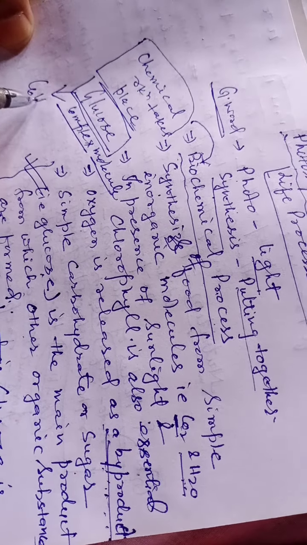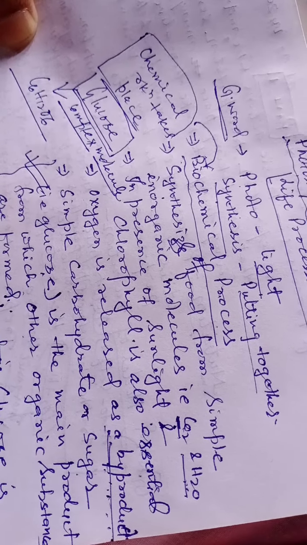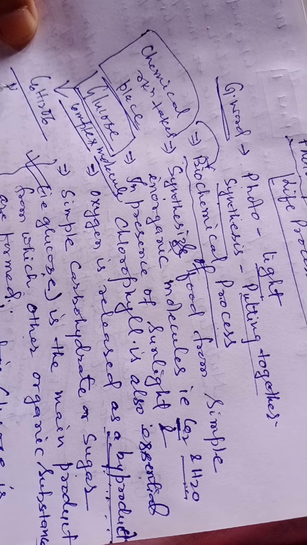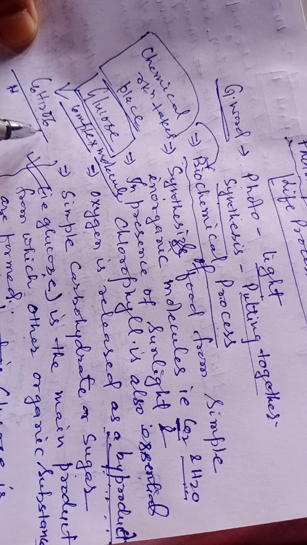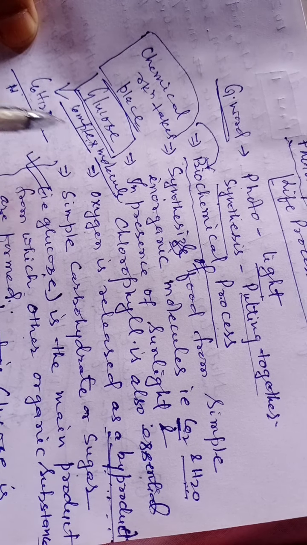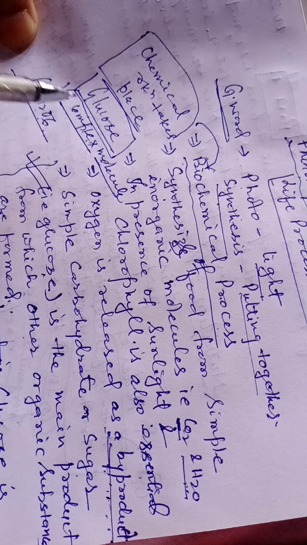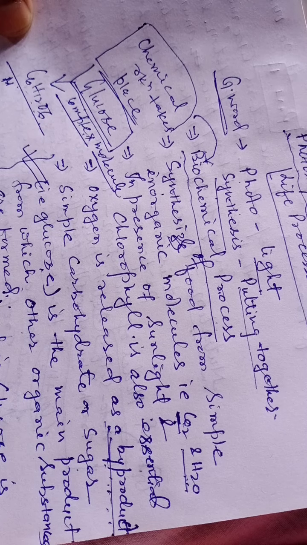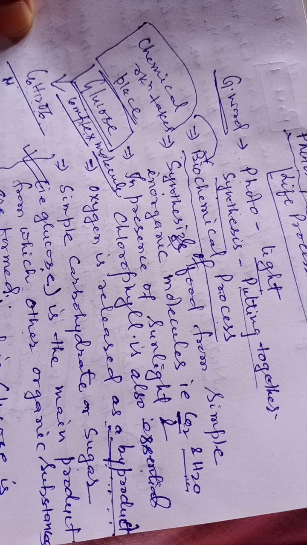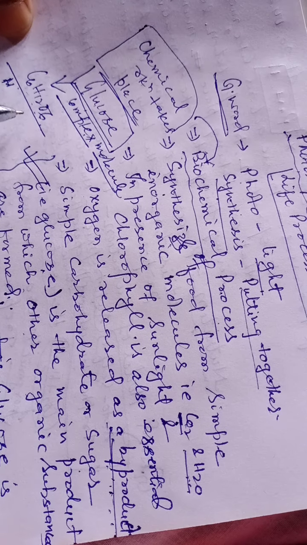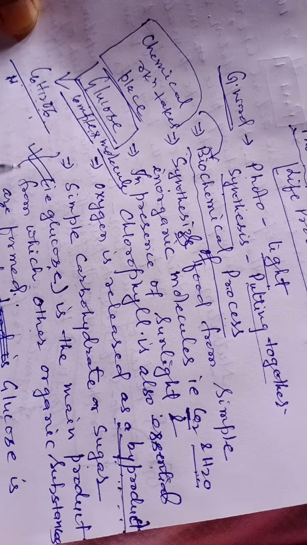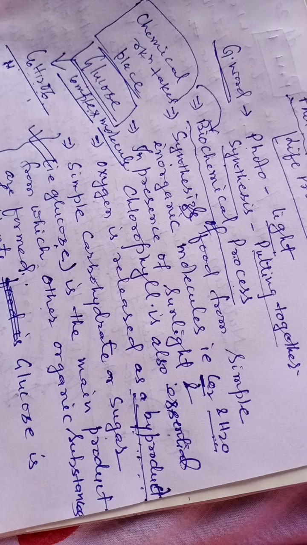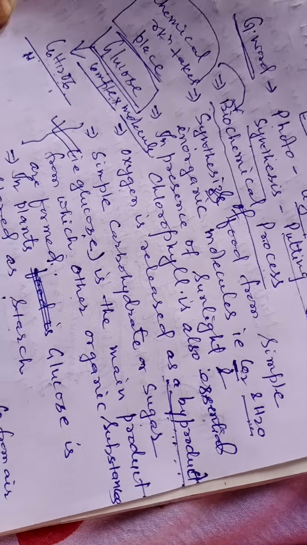Glucose, C6H12O6, is a simple sugar, a monosaccharide, one unit of carbohydrate, the simplest form of carbohydrate. So the formation of glucose takes place during photosynthesis, and this simple sugar helps in conversion into other organic substances inside the plants.